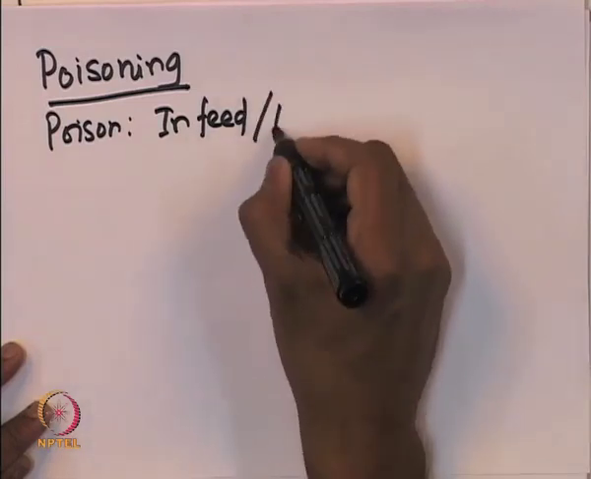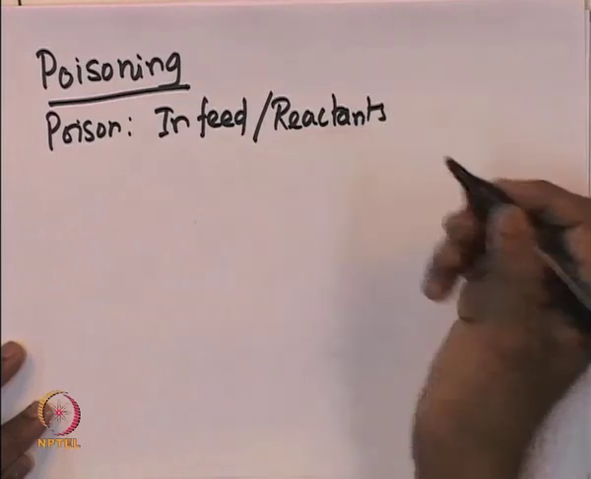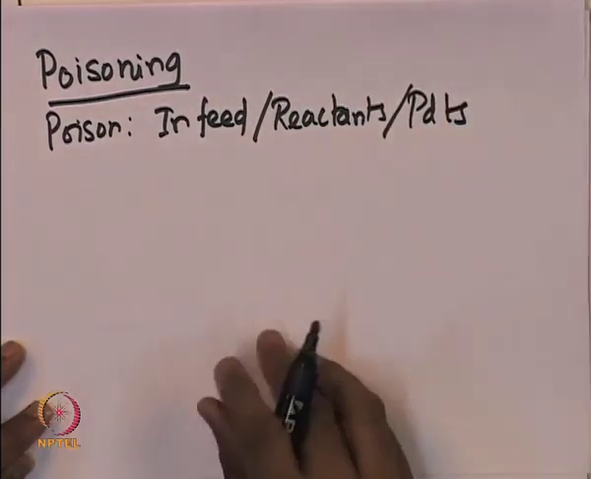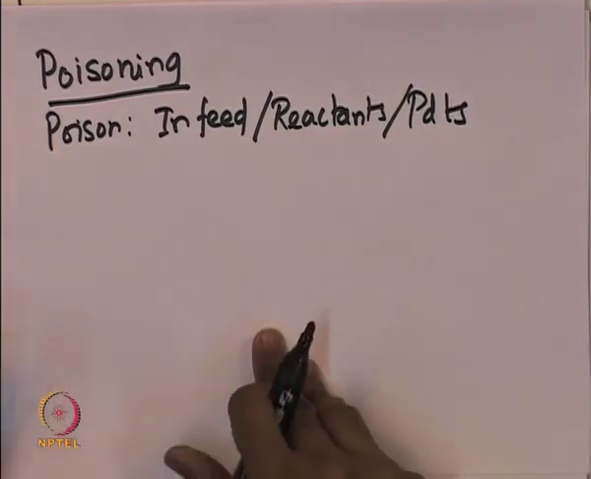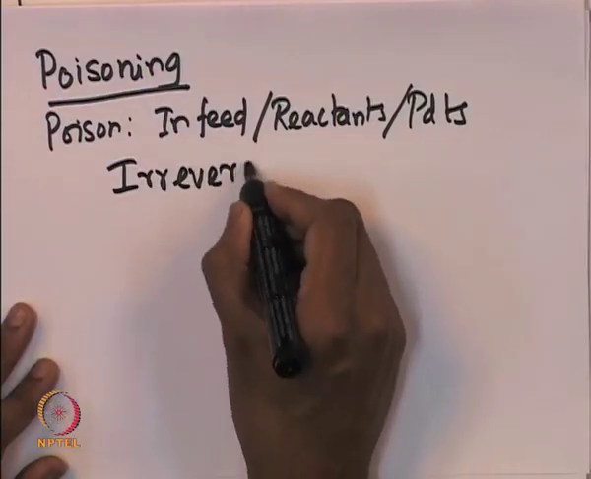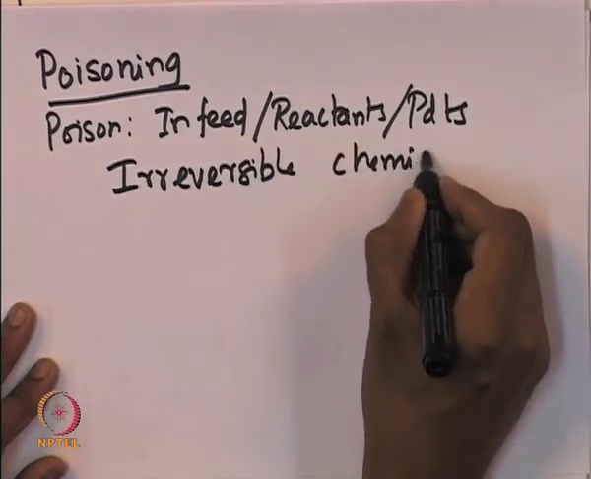It could be present in the reactants, it could be the reactants themselves that act as a poison, or the products that are formed because of the catalytic reaction that may act as a poison by themselves. And what happens is that there is an irreversible chemisorption process.